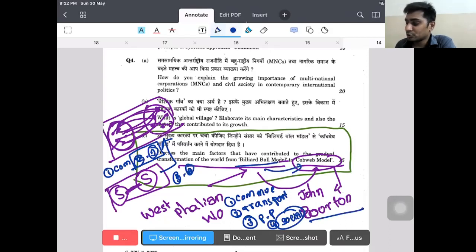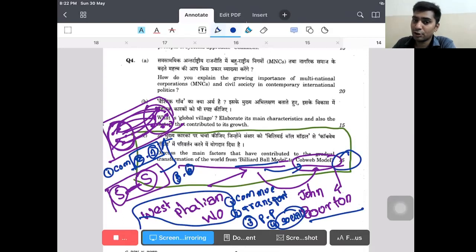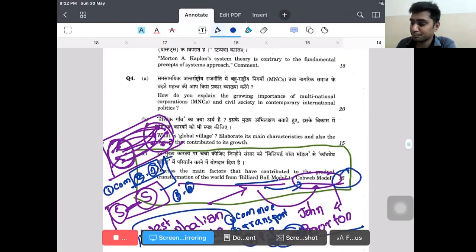So remember these names: John Burton, Westphalian world order. So this is done. This is a 15 marker question. If you write these things and substantiate them with what we are saying, then definitely it is going to work. I think you are getting the point. This is what the question is.